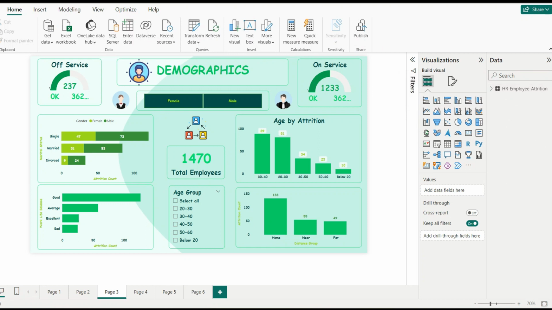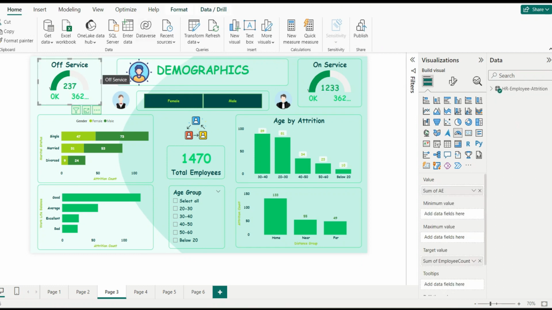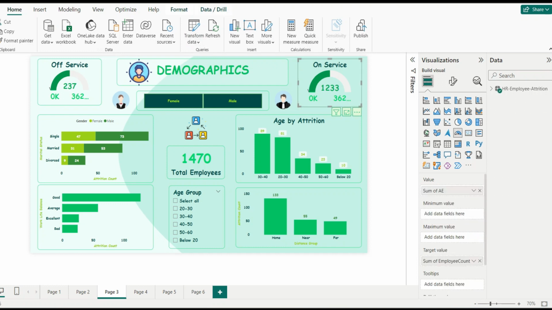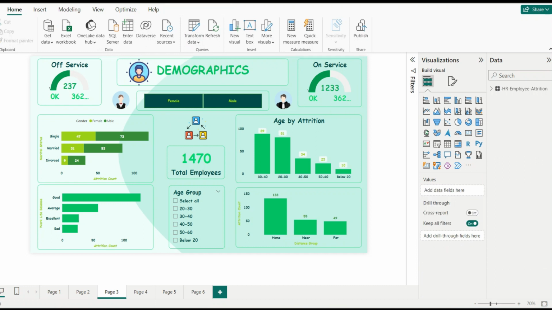Now let me explain the different visual tools that I have used in this demographic page view. First, I have used two gauges: the first for off-service employees and the second for on-service employees, as you can see. Off-service means employees that have left the company. Currently, it is showing 237 out of 1470, and on-service employees are 1233 out of 1470. This is a card that represents the total employees.